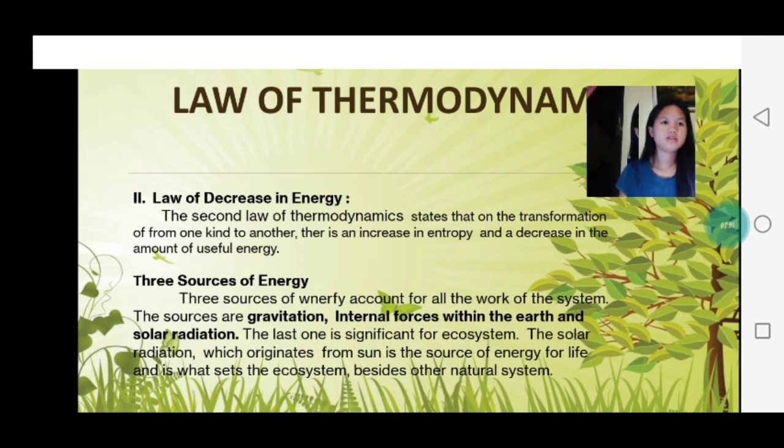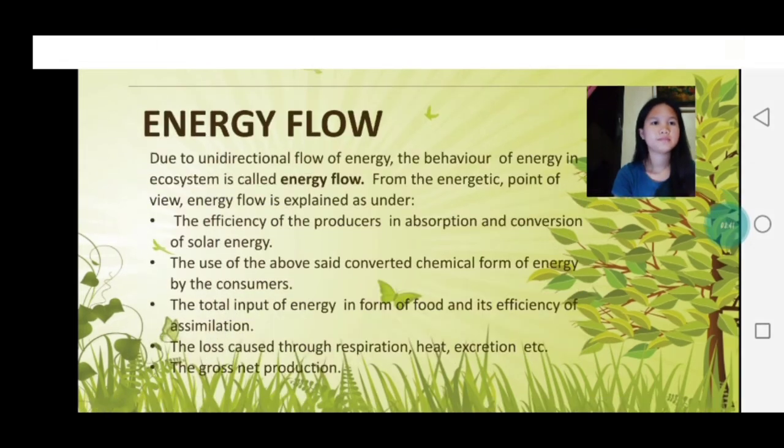And there are three sources of energy. The three sources of energy account for all the work of the system. The sources are gravitation, internal forces within the earth, and the solar radiation. The last one is the significant one for ecosystem. The solar radiation, which originates from the sun, is the source of energy for life and is what sets the ecosystem apart from other natural systems. And moving on to the next slide, which is the energy flow in our ecosystem.